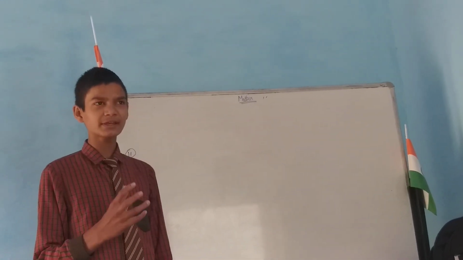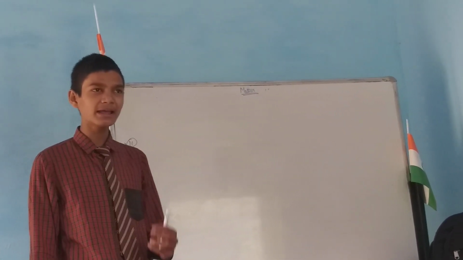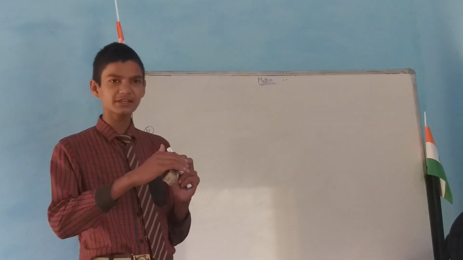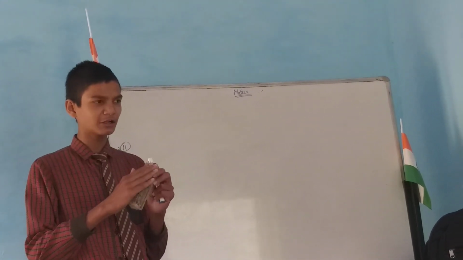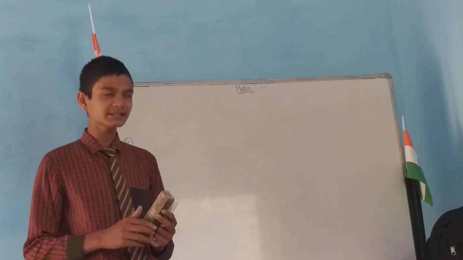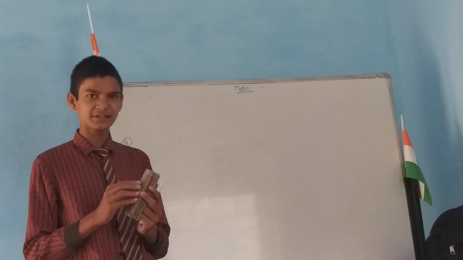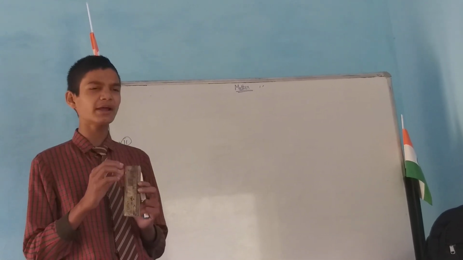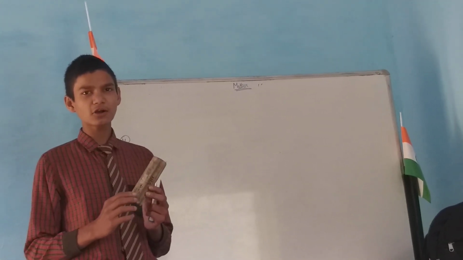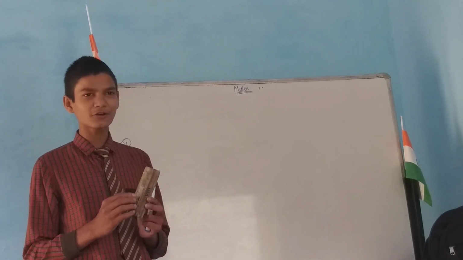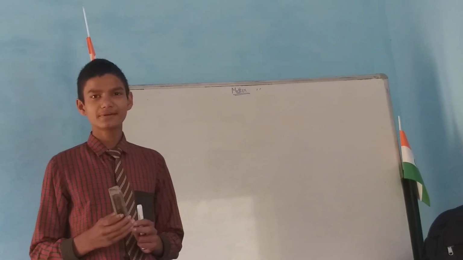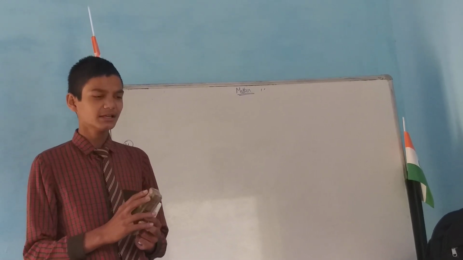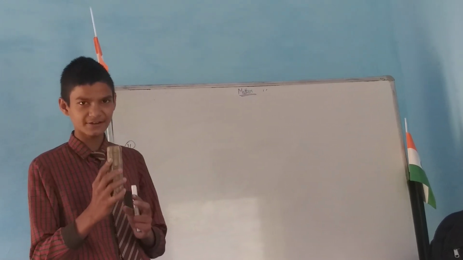Physical properties are those we can see with our naked eyes. Suppose this duster, we are looking at it completely. This is a physical property. And chemical properties means by what mixing this duster is made. It is made of very tiny particles, that is called proton, electron, neutron. By mixing these three things, this duster is made.